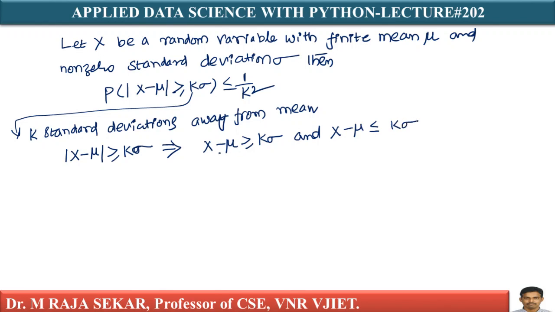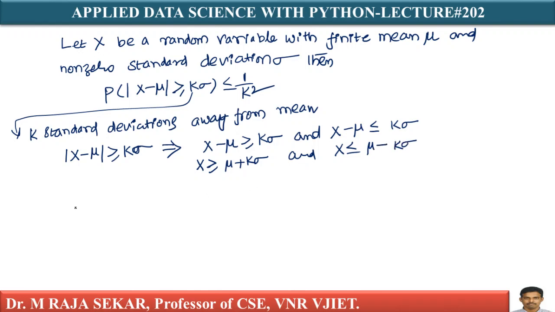This means x is greater than or equal to mu plus k sigma, and x is less than or equal to mu minus k sigma. Can I write like this?